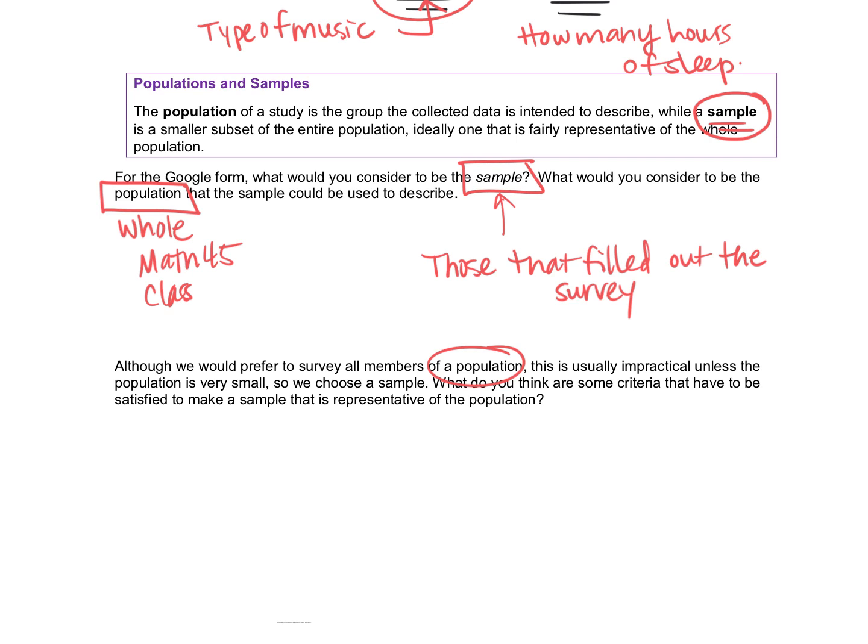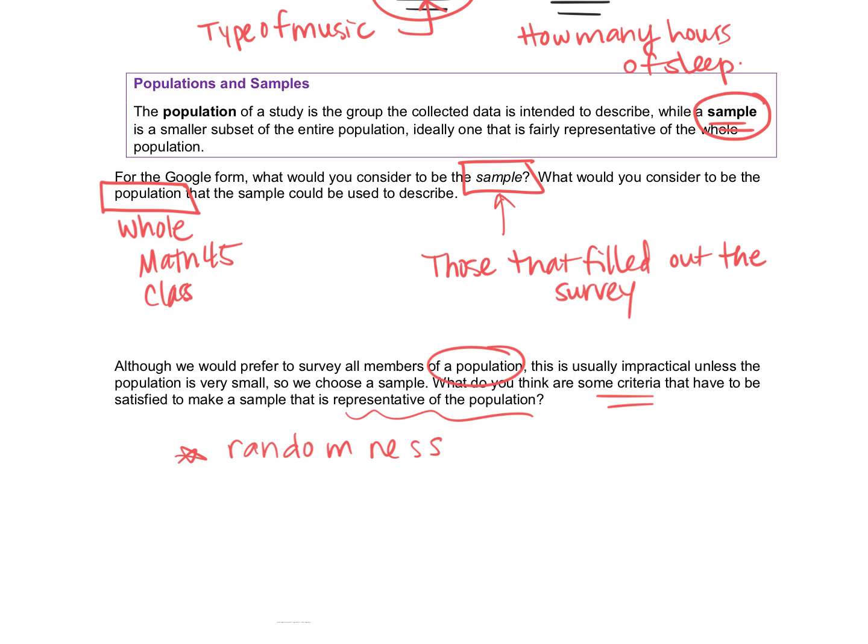But we just have the sample to work with. What do you think are some criteria that have to be satisfied to make a sample that is representative of the population? There's lots of different things that you could possibly write here. I was thinking that one of the big things would have to be some randomness, some way to employ randomness, just to ensure that it is representative of the whole population. You have to be a little careful.